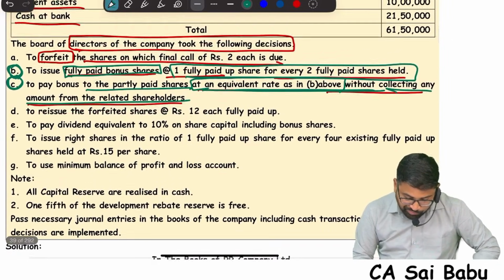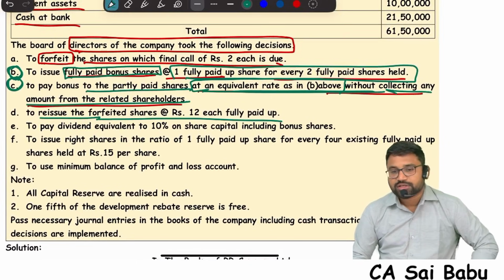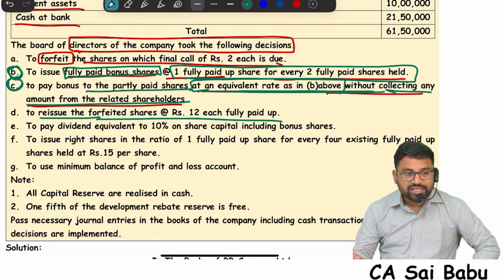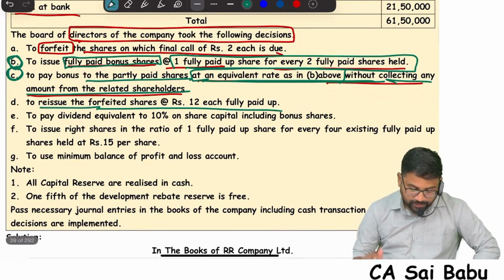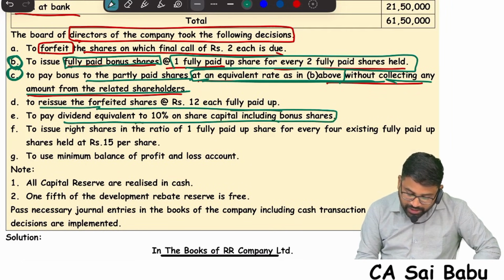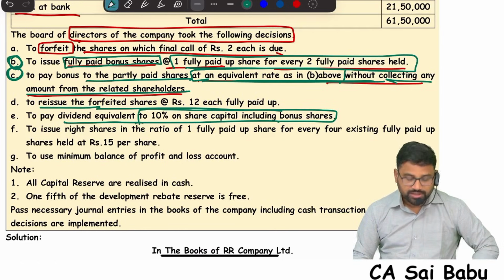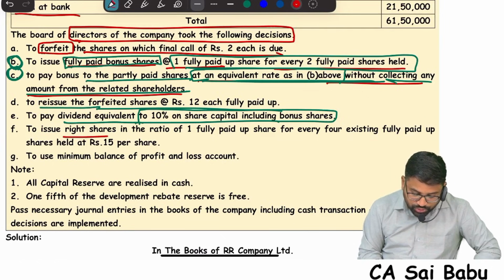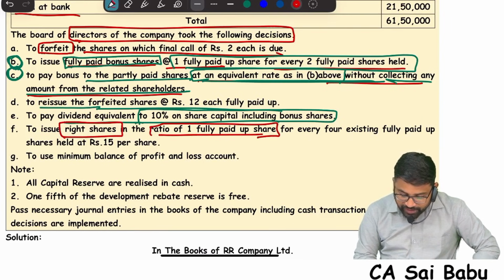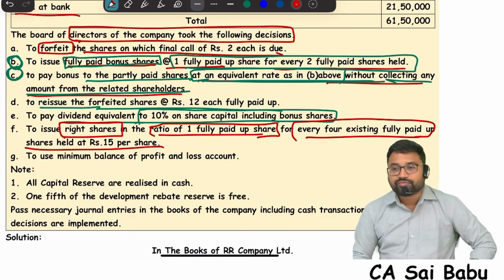Now next you see, to reissue the forfeited shares at 12 each fully paid up. So they are reissuing the forfeited shares. And also they will pay dividend equivalent to 10% on share capital including bonus shares. So dividend they are paying to the shareholders, 10% dividend. Next, to issue right shares in the ratio of 1 fully paid up share for every 4 existing fully paid up shares at ₹15.